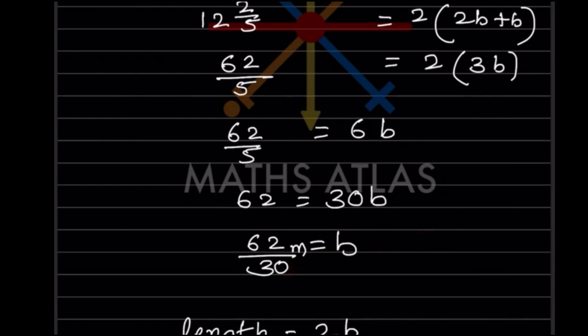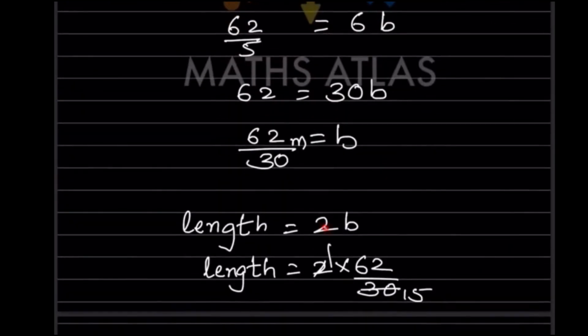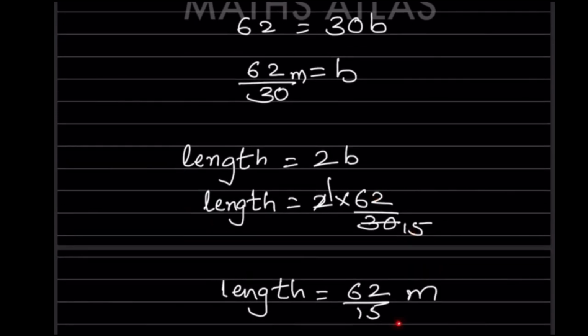So now we know the breadth, this we got as b. Now the length is given as 2b. So what will you do? You will write 2, and in place of b, you will write 62 by 30. So when you simplify this, you get 62 by 15 meter.